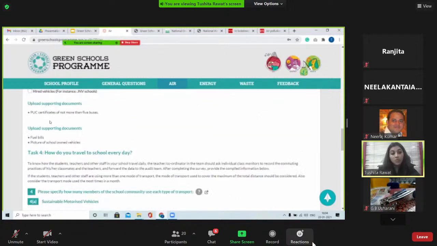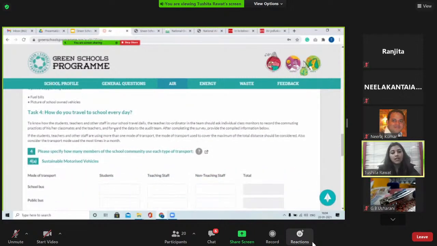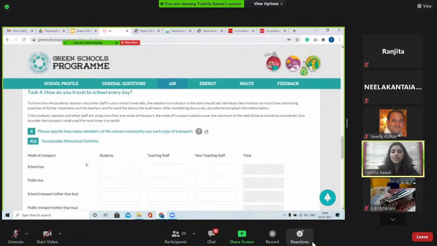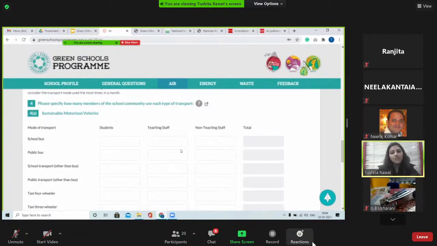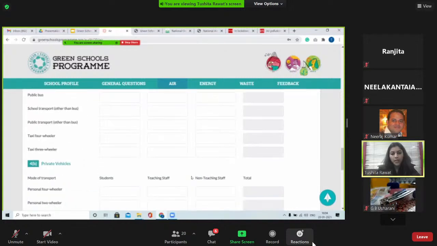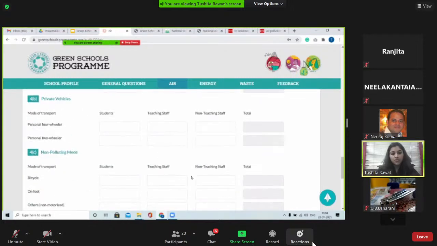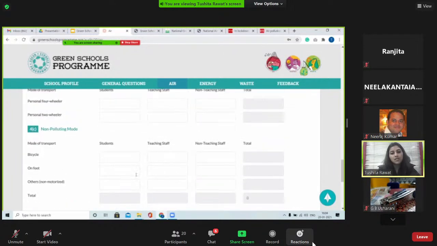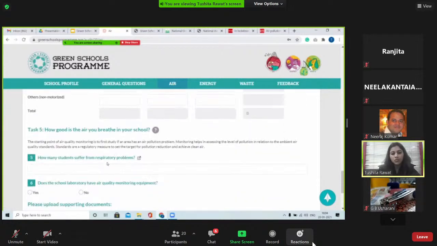Then you can upload the PUC certificate, pollution under control certificate, as proof, and commute practices of the school. So we ask separately for students, teaching staff, and non-teaching staff, which modes of transport they use. So with the help of a teacher, students find this data out, how many students, teachers and staff come on bicycle, on foot, and other non-polluting modes.